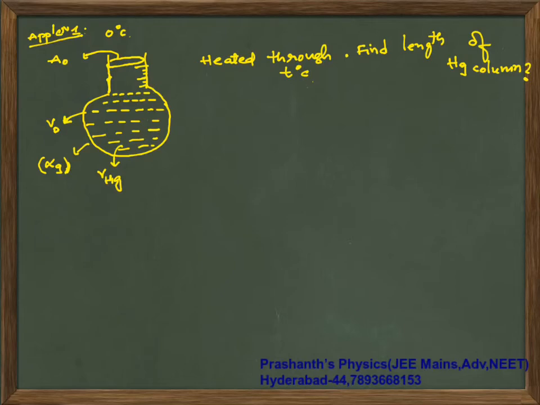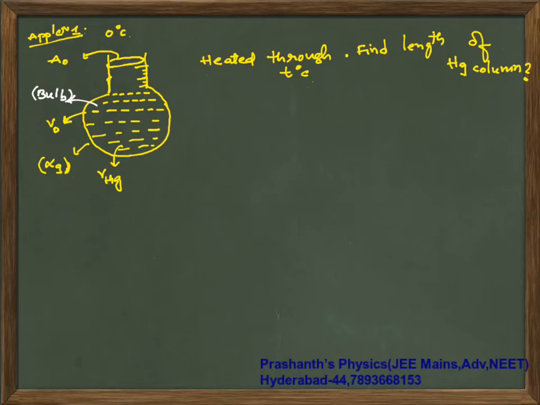Now what is the question? You have a mercury thermometer and the bulb contains volume V. This part is actually called the bulb.